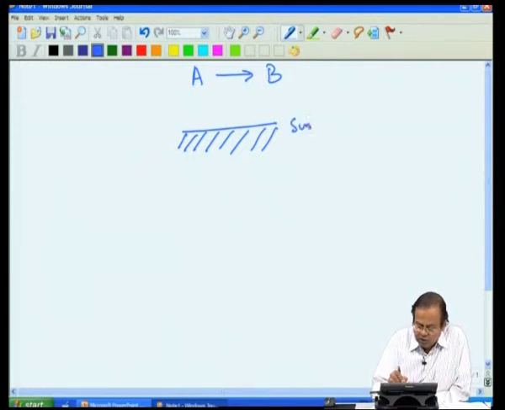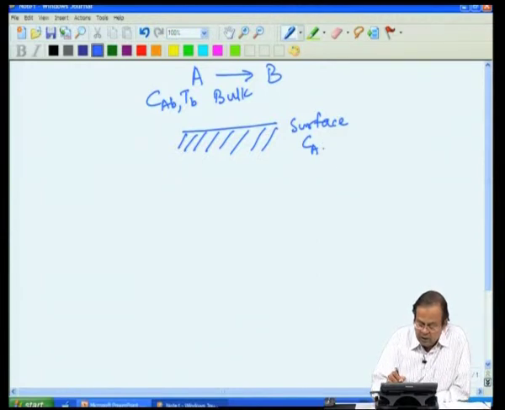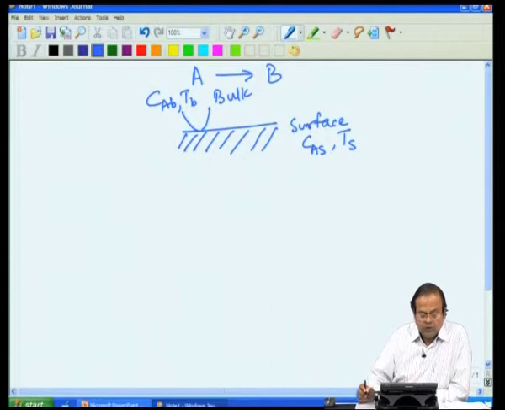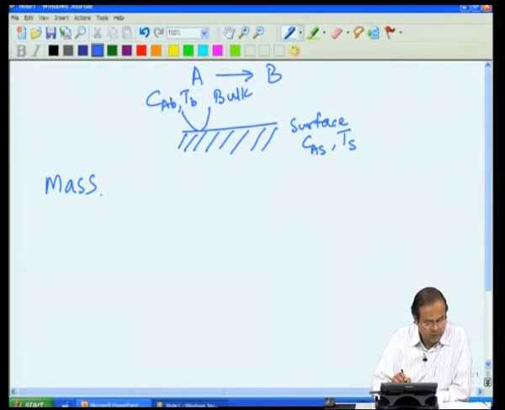So, this is my surface, this is my bulk. My concentration here would be CAB, temperature would be TB; on the surface it is, let us say, CAS and surface temperature TS. Concentration will decrease from CAB to whatever value, and temperature will increase if it is an exothermic reaction. So, let us first write the mass balance. What is happening on the surface? The material is diffusing. So, film theory.